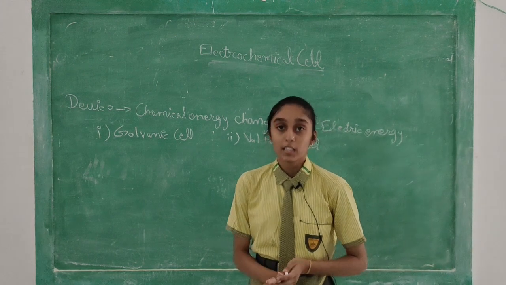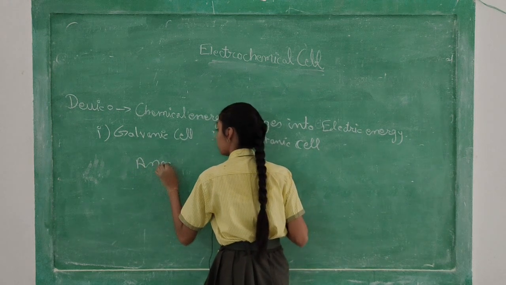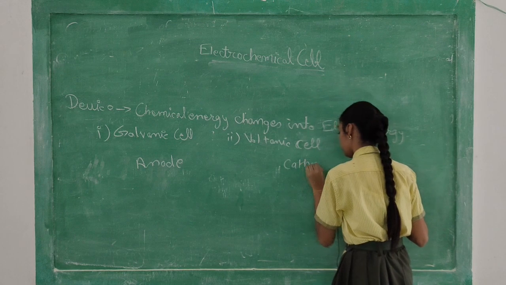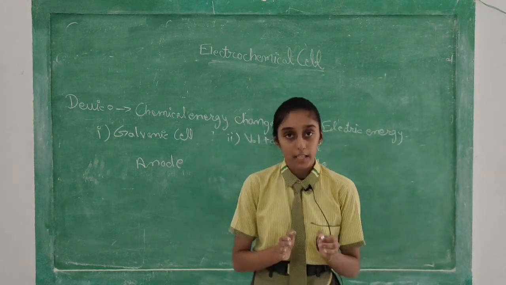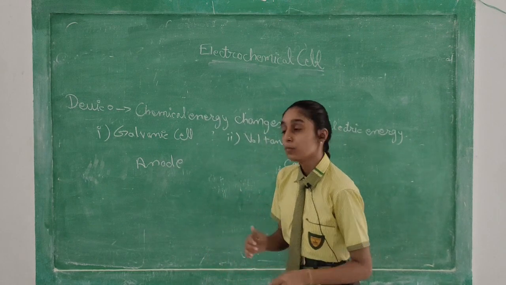Now in previous classes you may have studied two words. One is anode and the other one is cathode. The negative electrode is known as the anode and the positive electrode is known as the cathode. How do I know that?